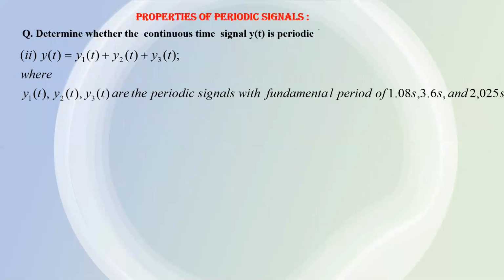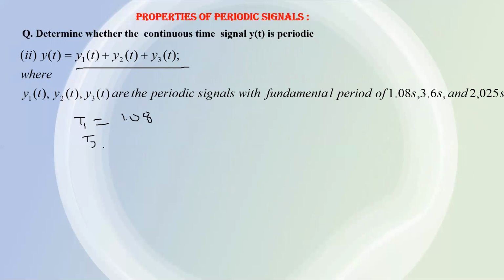Let us consider a second example here. Three periodic signals are given, y1, y2, and y3. And these three signals are added together. And now the question is whether the sum is periodic or not. So here T1 is 1.08 seconds.